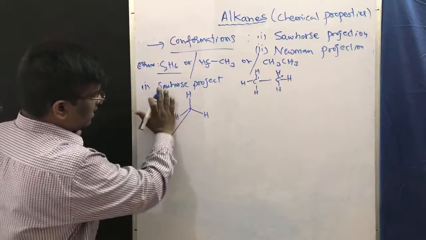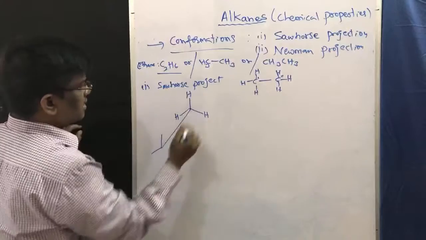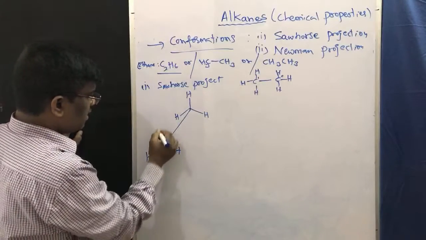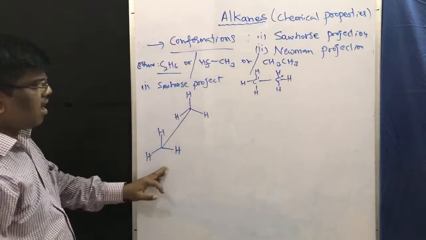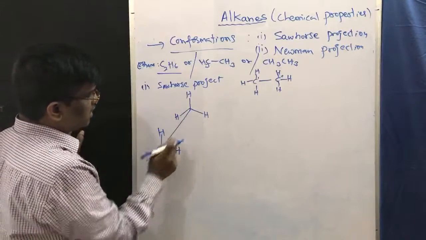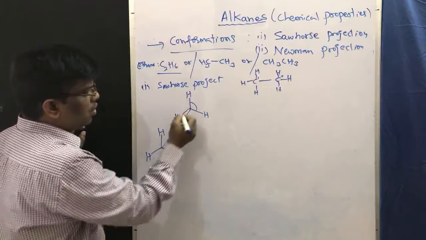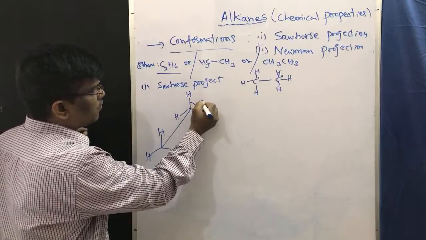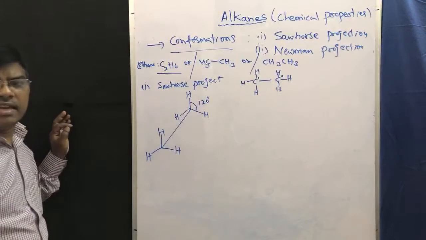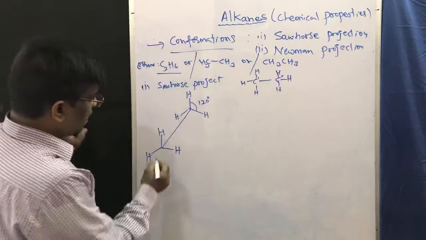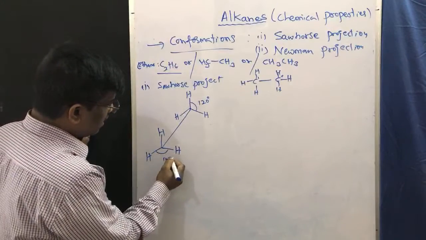Then you write 3 hydrogens, same as here, at the same angle. This is the Sawhorse projection. What is the angle between these two and these two? It is 120 degrees. Here also 120.